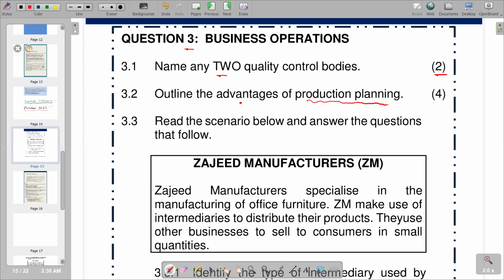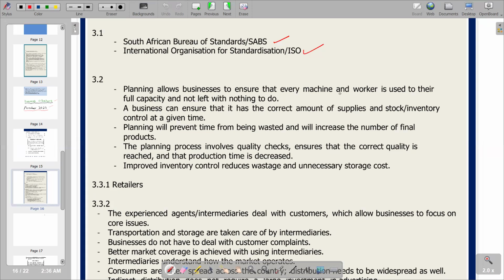So we go to our other section to see what exactly we have in terms of advantages. The first one is that planning allows the business to not be left with nothing to do. This explains the issue of wastage. A worker is also a resource. So if a worker is underutilized, it means you are underutilizing the resources that we have, and obviously this leads to inefficiency. If machinery is a factor of production, it's also a resource. So by underutilizing it, it also leads to wastages and inefficiency. So we go to the next point.